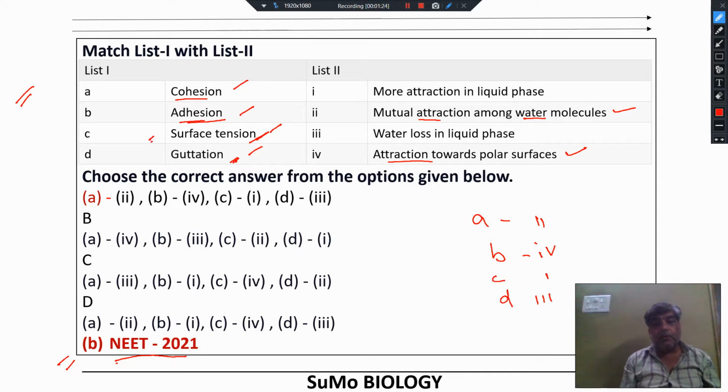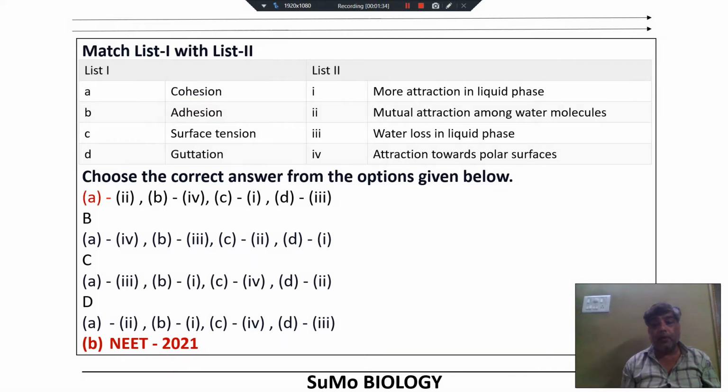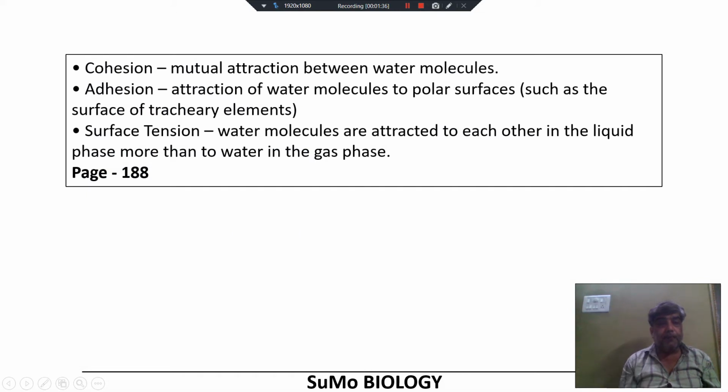What is surface tension? More attraction in liquid phase. So A2, B4, C1, D3. Option number 1 is the correct choice. You should go with option number 1. Cohesion, mutual attraction between water molecules, that is termed as cohesion. Adhesion, attraction of water molecules towards polar surface, such as surface of tracheary elements, that is called adhesion.